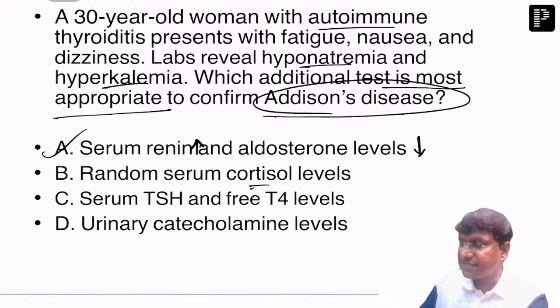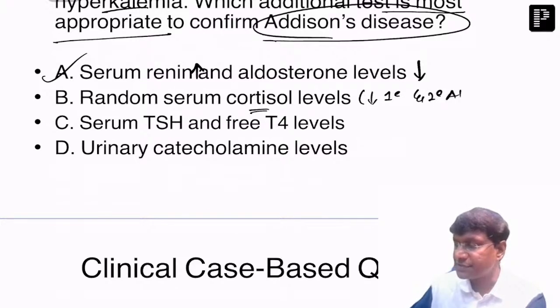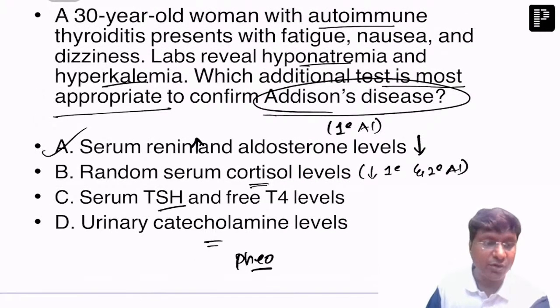Okay. Random serum cortisol levels will not help us tell that it is exactly Addison's, because random serum cortisol levels are reduced in both primary and secondary adrenocortical insufficiency. Then what is Addison's actually? Addison's is only primary adrenocortical insufficiency. So we will not be able to differentiate primary or secondary based on serum cortisol levels, right? The TSH and T4 levels will not tell you about Addison's; they only tell you about the thyroid abnormality. And urinary catecholamine levels are important in patients with pheochromocytoma, but not in Addison's, right? Next question.